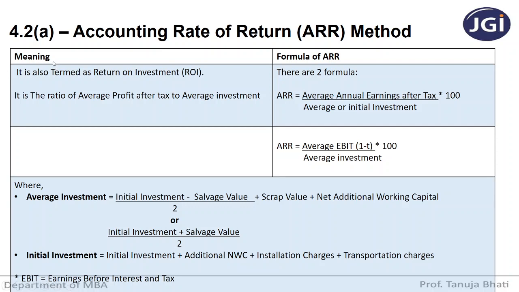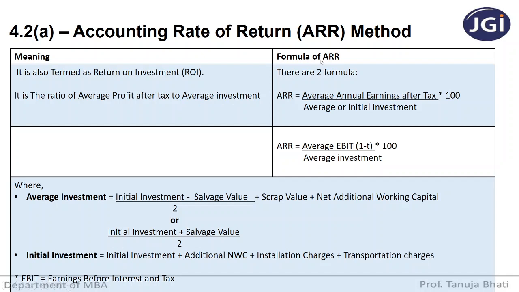So how do you calculate the accounting rate of return? First let us see the meaning. Accounting rate of return is also termed as return on investments, like whatever investment initially you're making and what is the return on that. So that is nothing but the accounting rate of return. It is the ratio of average profit after tax to average investments.